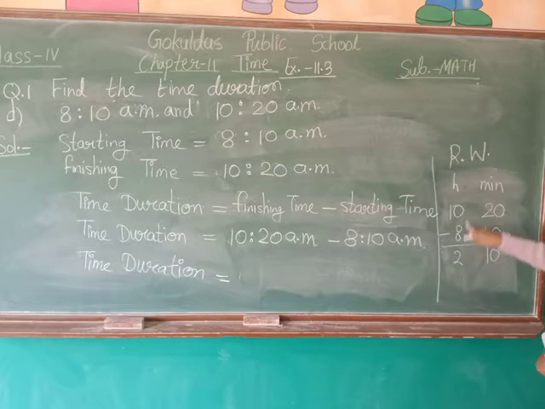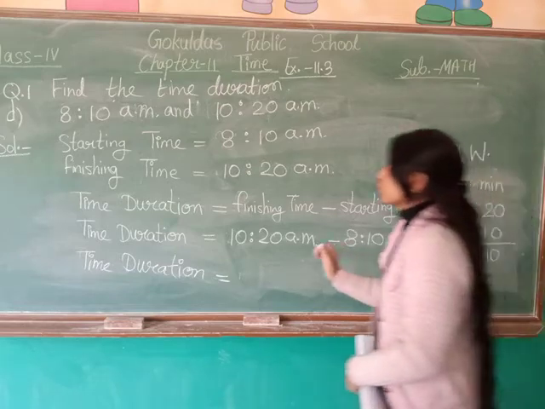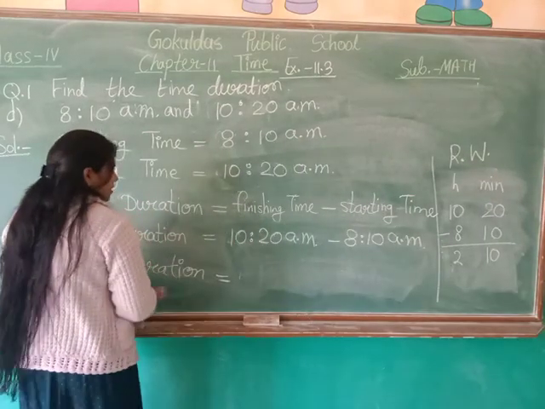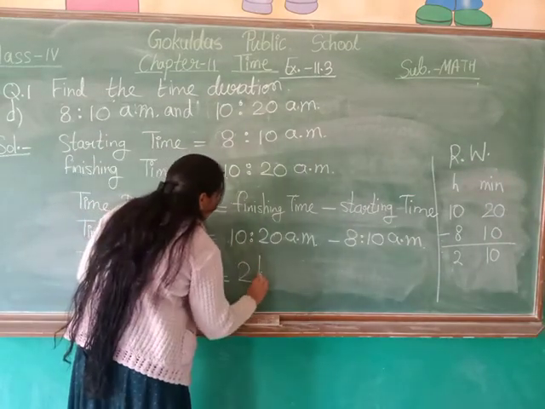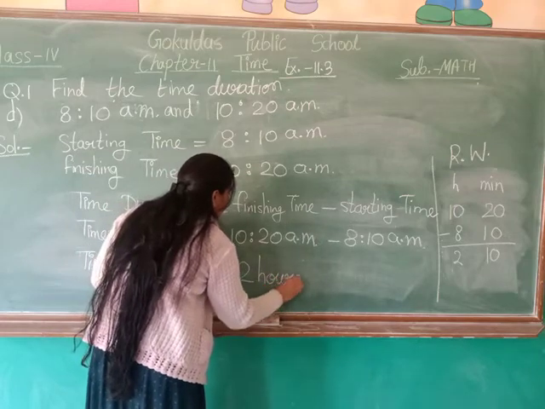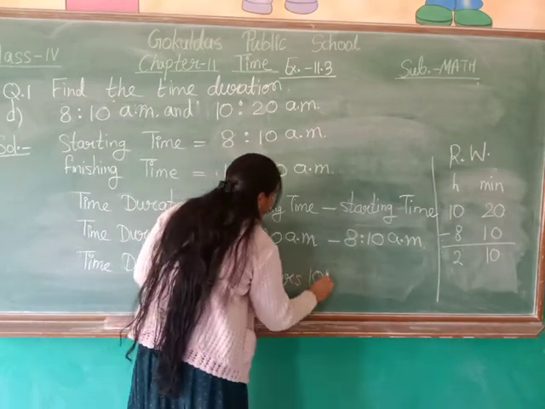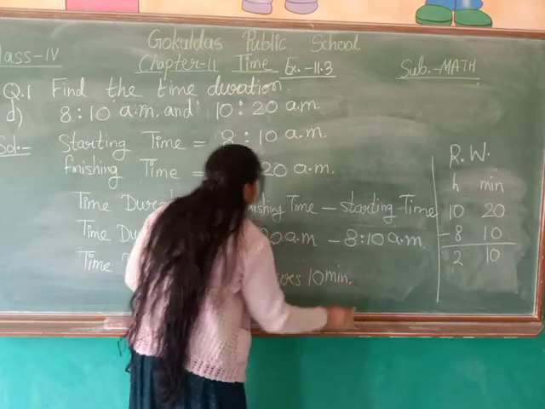Now here 2 is written in hours column, so we will read it as 2 hours, and 10 is written in minutes column, so we will read it as 10 minutes. 2 hours 10 minutes. So our final result is time duration is 2 hours 10 minutes.